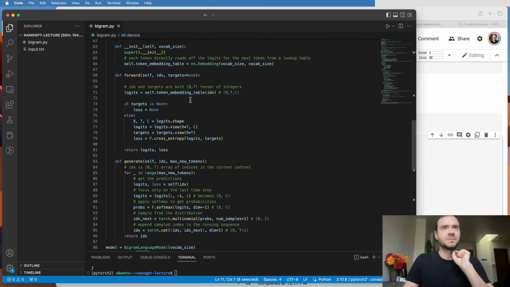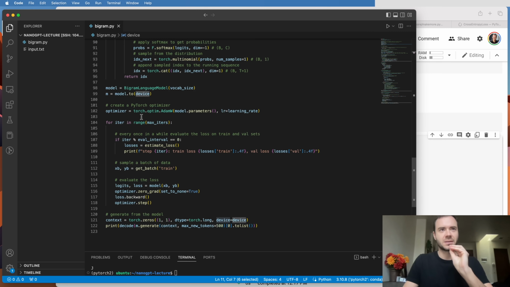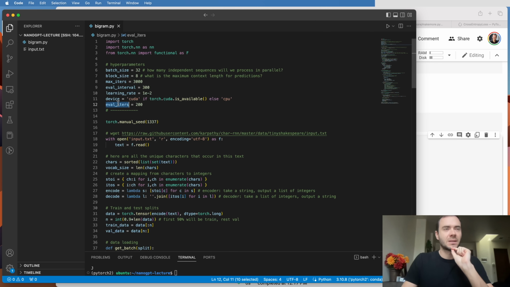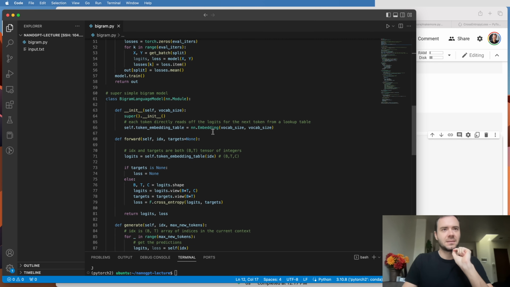As an example, here we have the nn.Embedding table, and it's got a .weight inside it, which stores the sort of lookup table. That would be moved to the GPU so that all the calculations here happen on the GPU and they can be a lot faster. And then finally here, when I'm creating the context that feeds into generate, I have to make sure that I create it on the device.